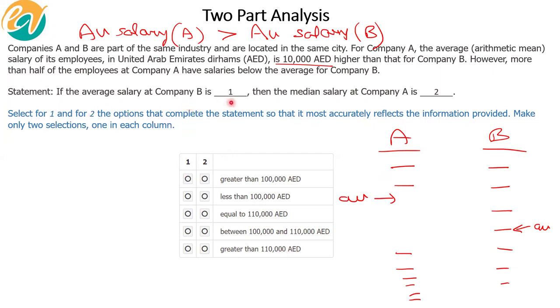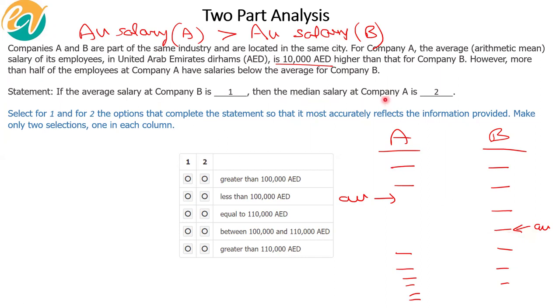Now that we have this pictorial representation, we already know the average salary of company B. We've already represented this. Can you tell me the median salary at company A?